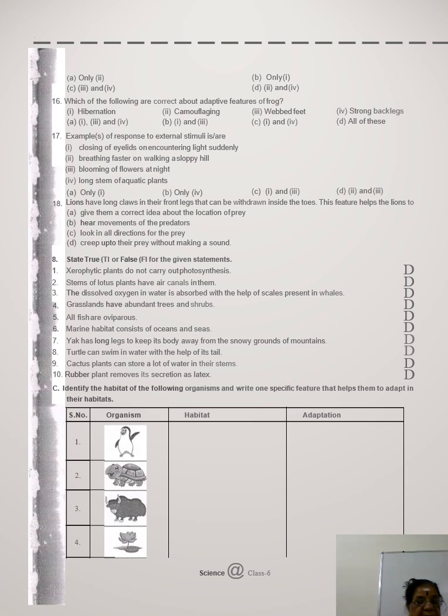And then streamlined, fatty layer, then hard exoskeleton and tail for swimming, and it has hairs on their body and large chest, and lotus on the leaf with the waxy coating, leaf floating on the water, and the stem is hollow with air cavity or intercellular spaces. I hope you are able to follow this.